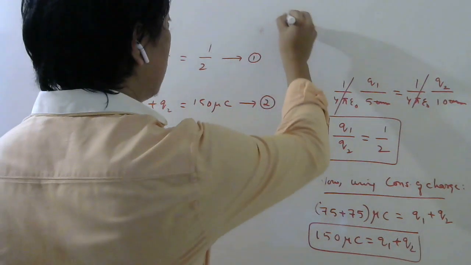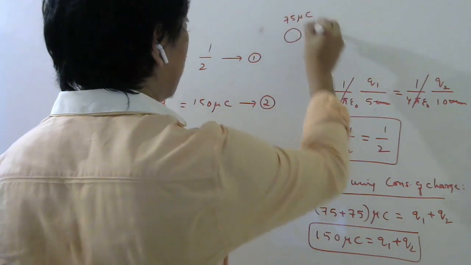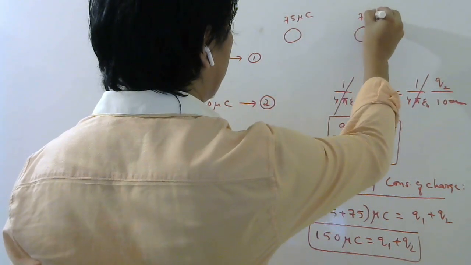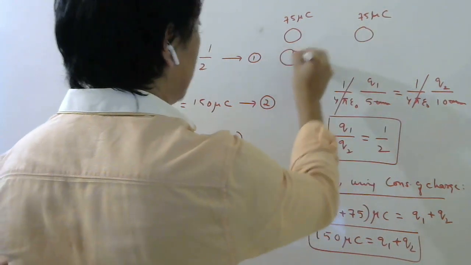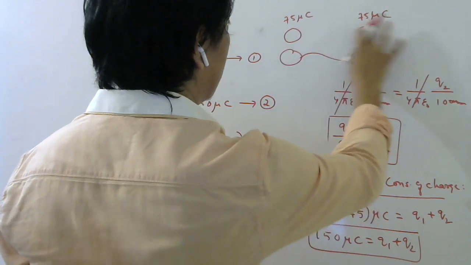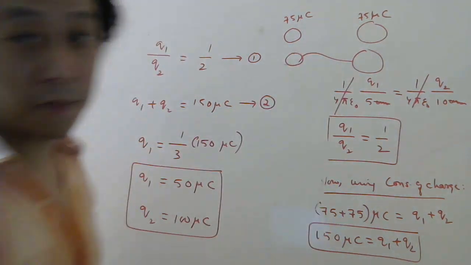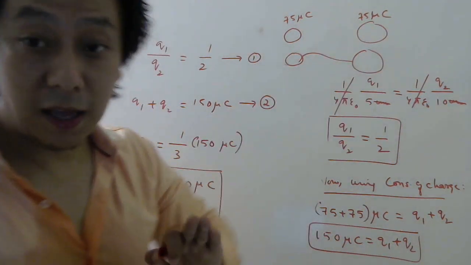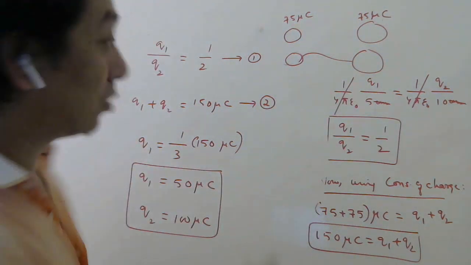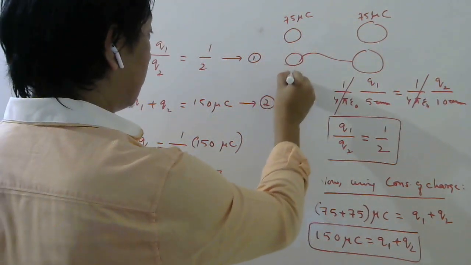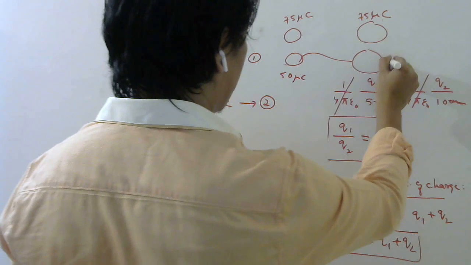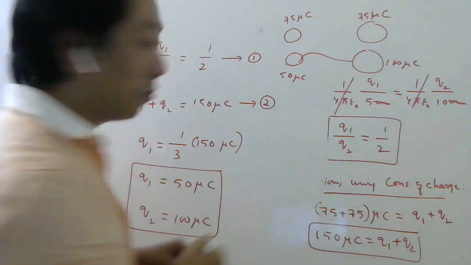So initially what was the charge here? 75 microcoulomb, 75 microcoulomb. After you connect these to each other through a conducting wire, what happened? Charges will flow till they will have same potential. So now what is the charge on this? 50. Now what is the charge of this? 100. So now tell me how much charge has flown.